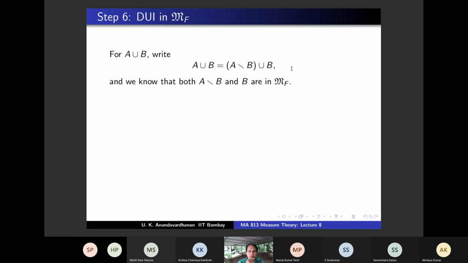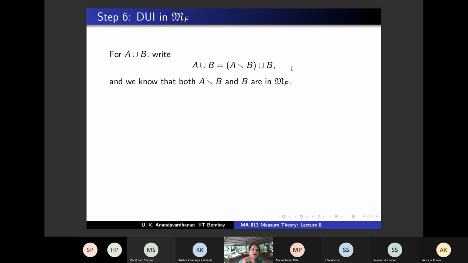Now what will you do? You have to conclude that A union B of course has finite measure, no? That's not a problem, by subadditivity. So you only have to show this is inner regular.